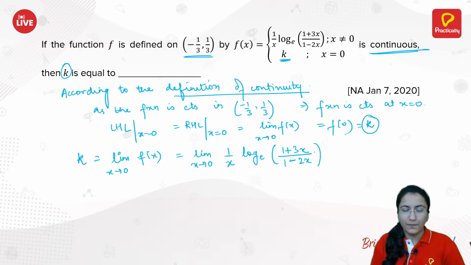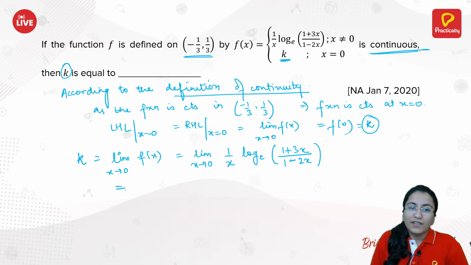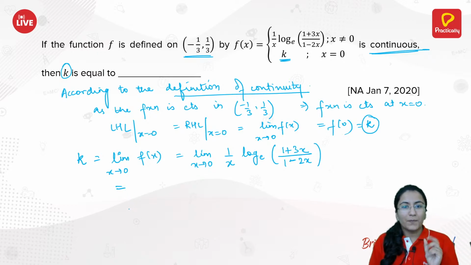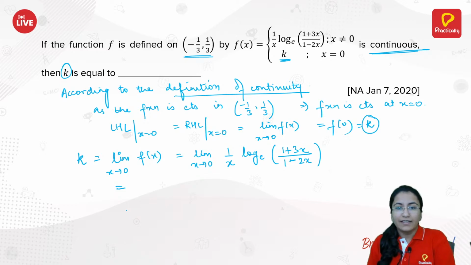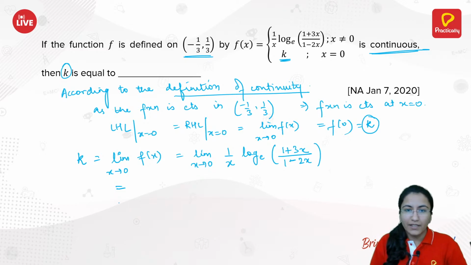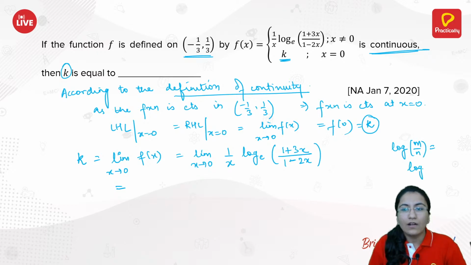This is what you have. Now you need just the basic property of logarithm. If you have log of m by n, this is same as log m minus log n.